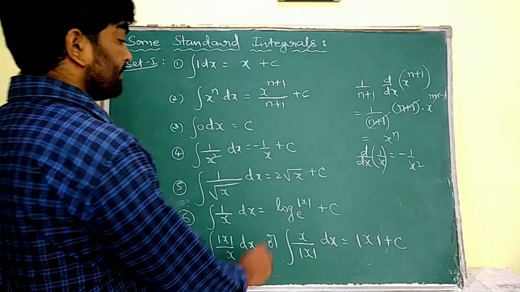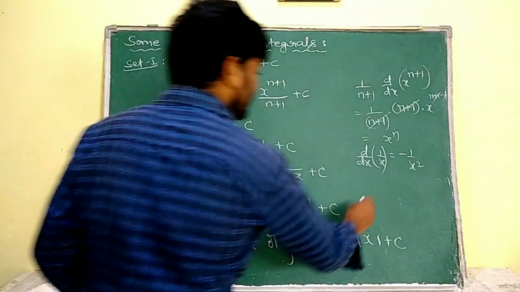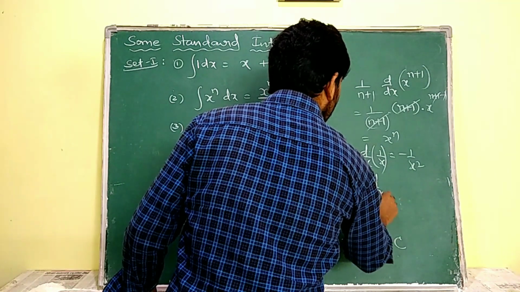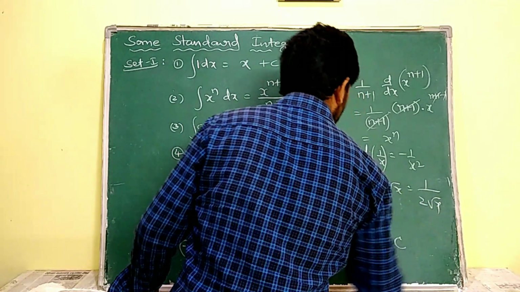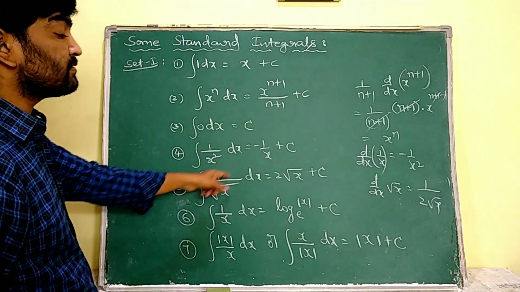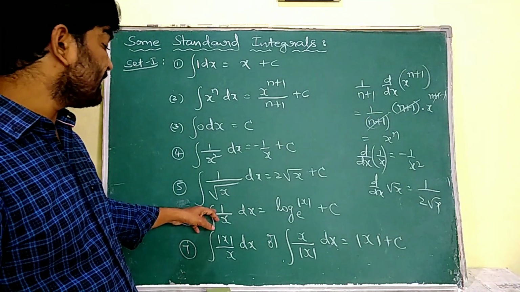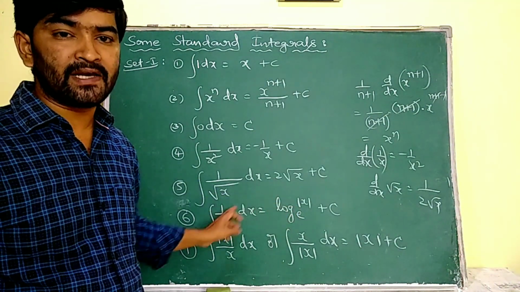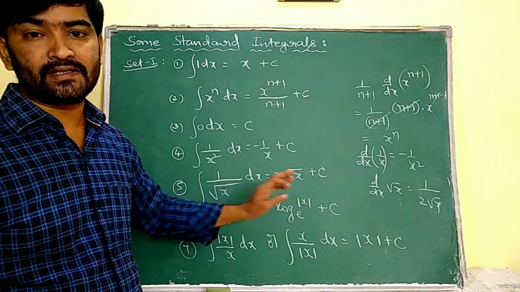Now see, d by dx of root x, we know, is 1 by 2 root x. So just bring this 2 to this side, then the integral of 1 by root x is equal to 2 root x. We know that d by dx of log x is 1 by x, so the integration of 1 by x is log x.